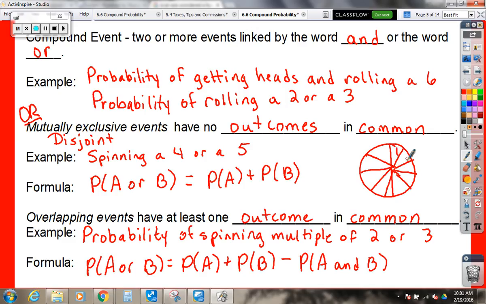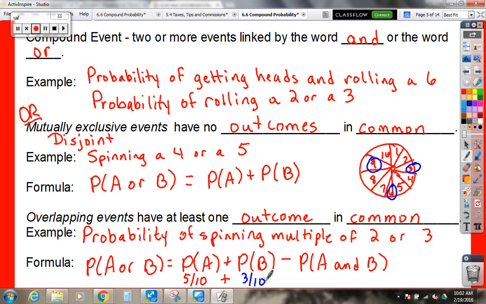1, 2, 3, 4, 5, 6, 7, 8, 9, 10. Okay, how many of those numbers are a multiple of 2? 5 of them. So it's 5 out of 10 that would be a multiple of 2. How many are a multiple of 3? Think about counting numbers. Well, let's circle what they are. 3 is a multiple of 3, right? We have 3, 9. What else? There's another one. 6. Okay, so we have 3 out of 10.